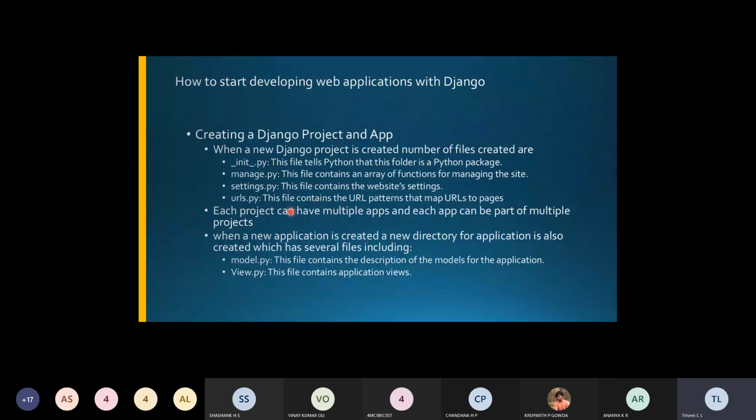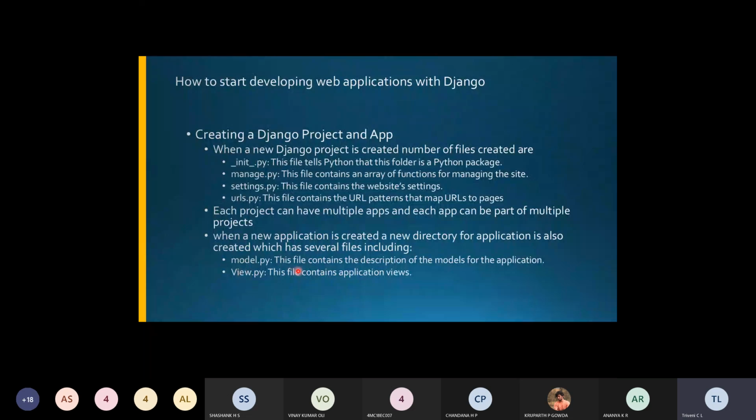The next thing is, when you create a new application, a new directory for that application is automatically created, and that directory will have some files. What are the files included in this new directory? The first one is models.py, and the second one is views.py.